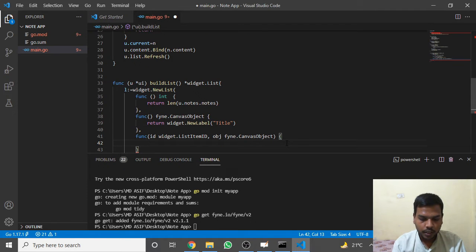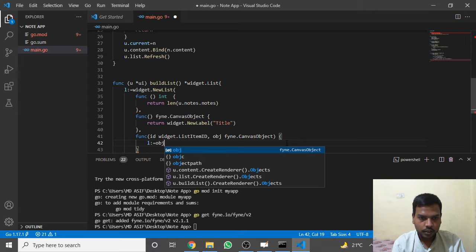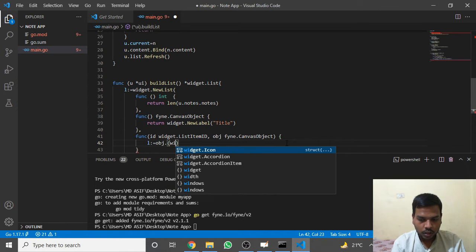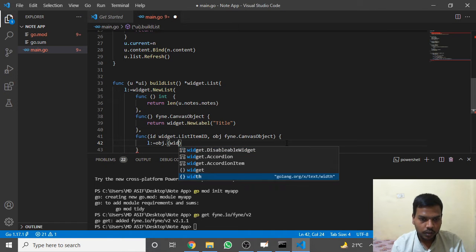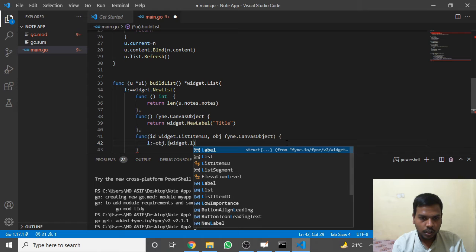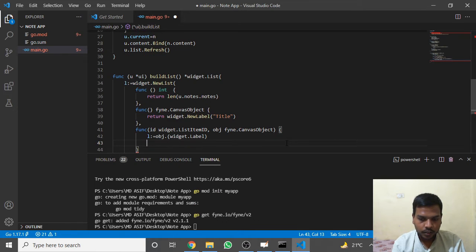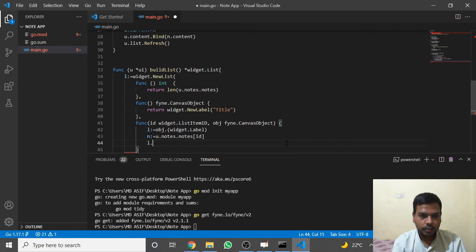Okay, inside it we create some variables like L.widget.label, widget.label, and n for number of nodes, u.nodes, and save it with IDs, because we will take care of the orders, and then bind it with the title. That's done.